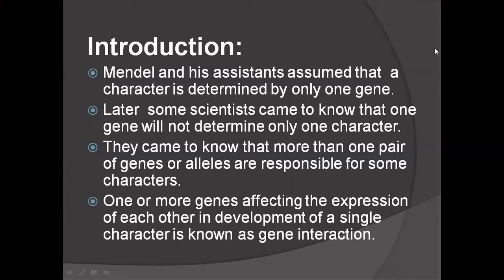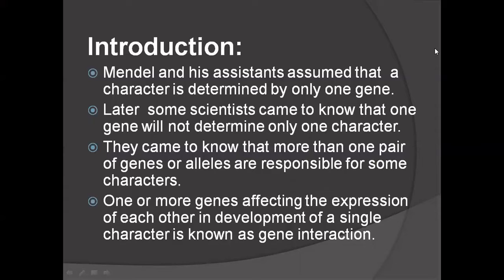At the same time, some genes, without showing complete dominance, interact with each other and produce a new phenotype, which was not present earlier, that is, in the parent. For some characters, the F2 phenotype ratio does not tally with Mendel's. After Mendel, some scientists, when they did experiments, found their ratios did not tally with Mendel's experiment ratios.